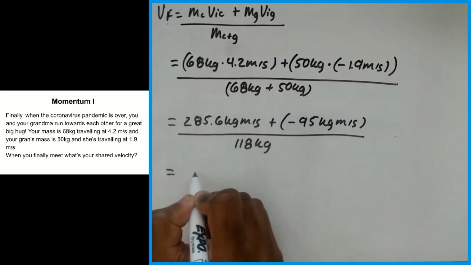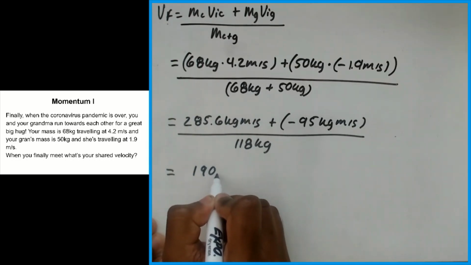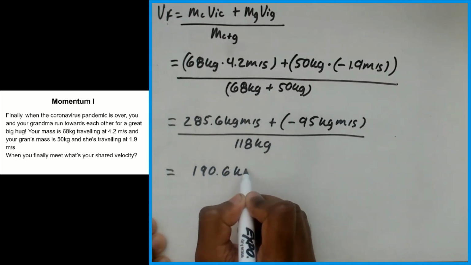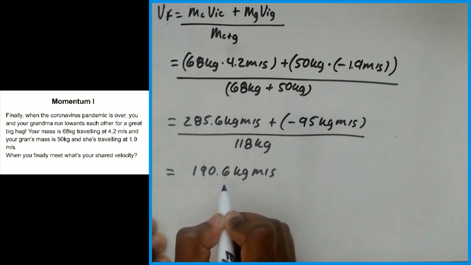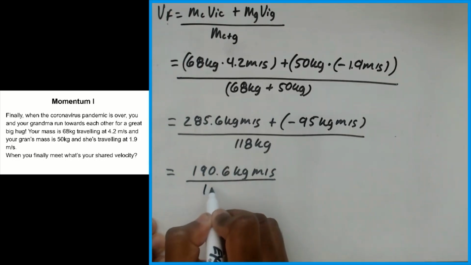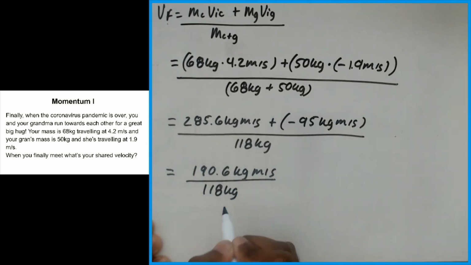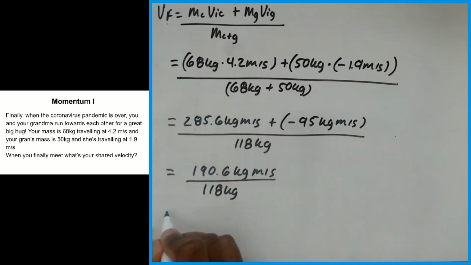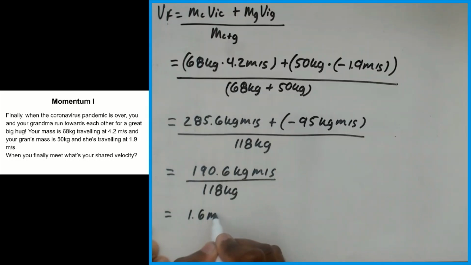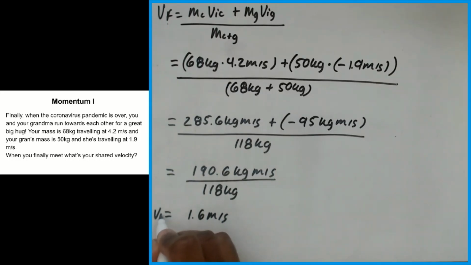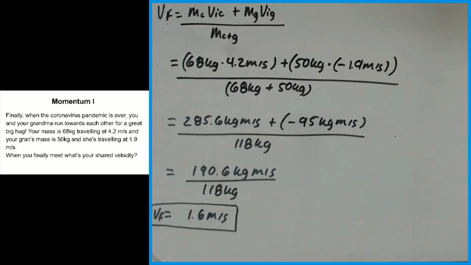And I get 190.6 kilogram meters per second all over 118 kilograms. And that final value is equal to 1.6 meters per second. And that is your final answer for VF. So the shared velocity is 1.6 meters per second in the direction that the grandchild is moving.